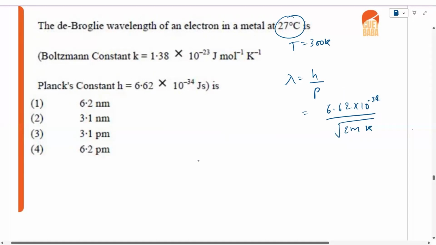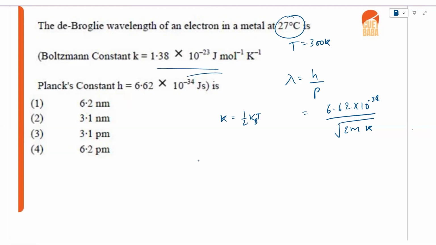And kinetic energy is equal to 3/2 kB T, where kB is the Boltzmann constant, right? So the kinetic energy of the electron at 300 Kelvin will be 1 by 2 times the kB value.